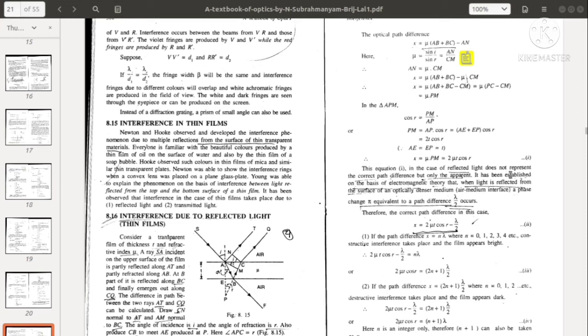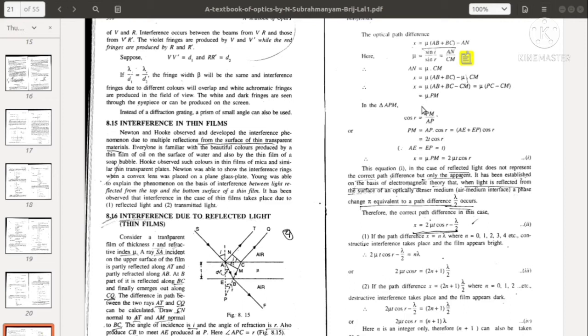But PB plus BC is nothing but PC. So we can write mu into PC minus CM. But PC minus CM is nothing but PM. So we will get X equal to mu into PM. We have got the path difference in terms of mu and PM.